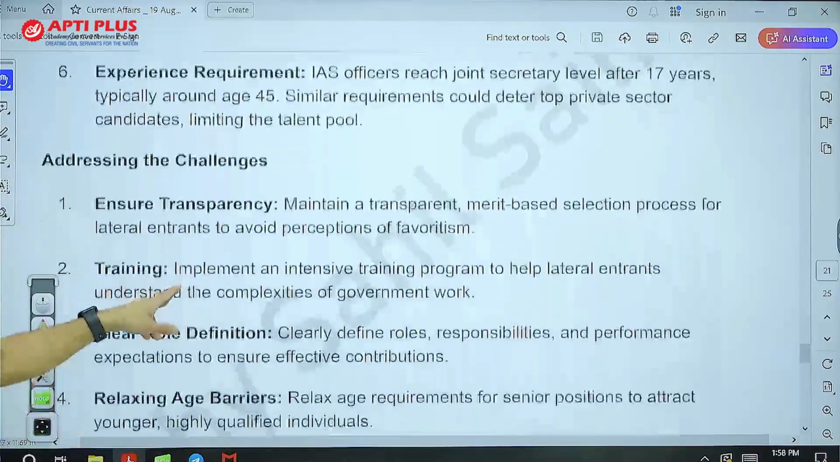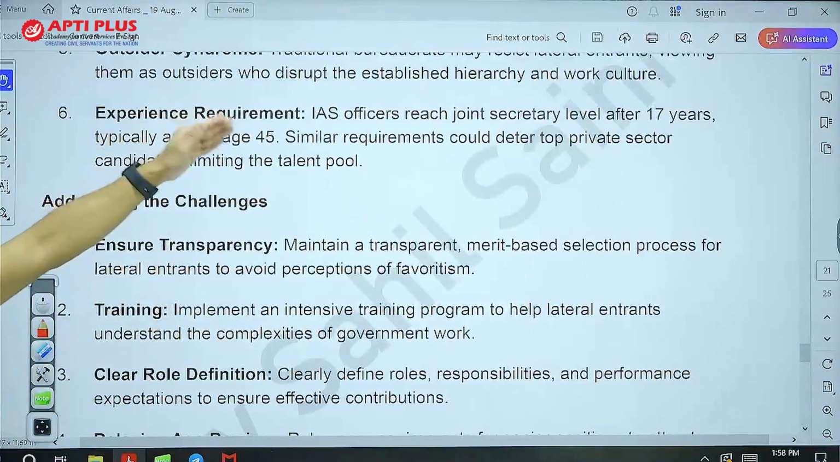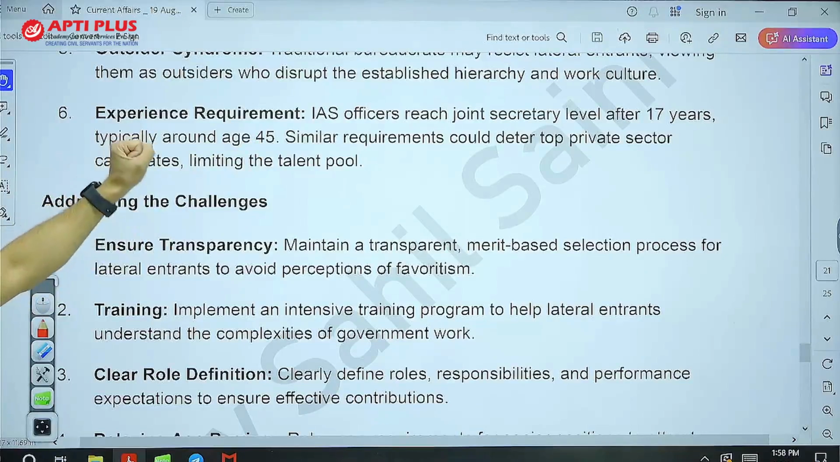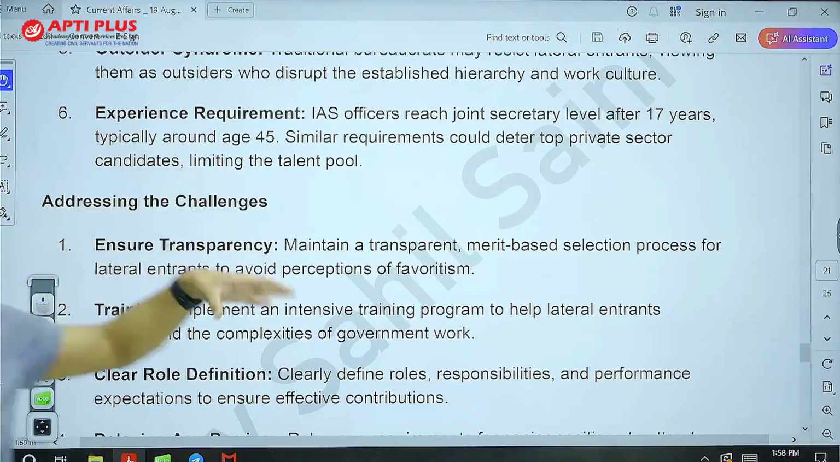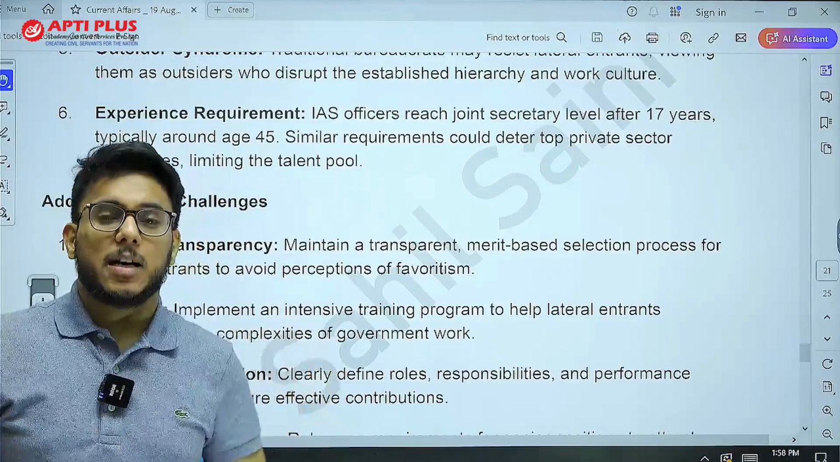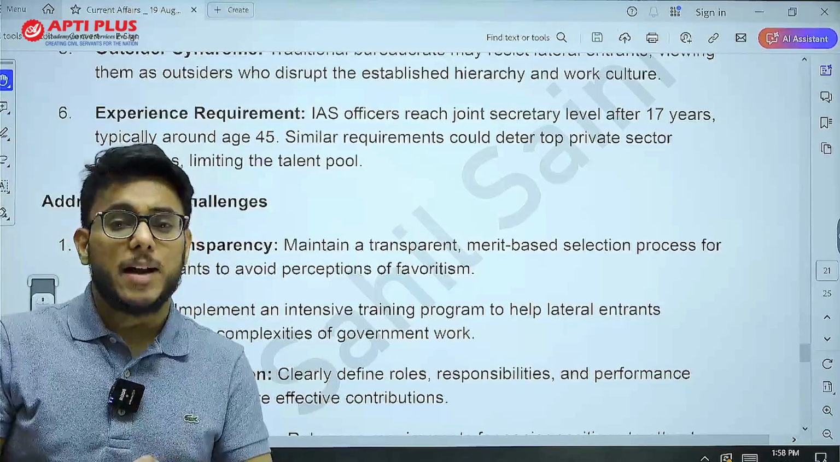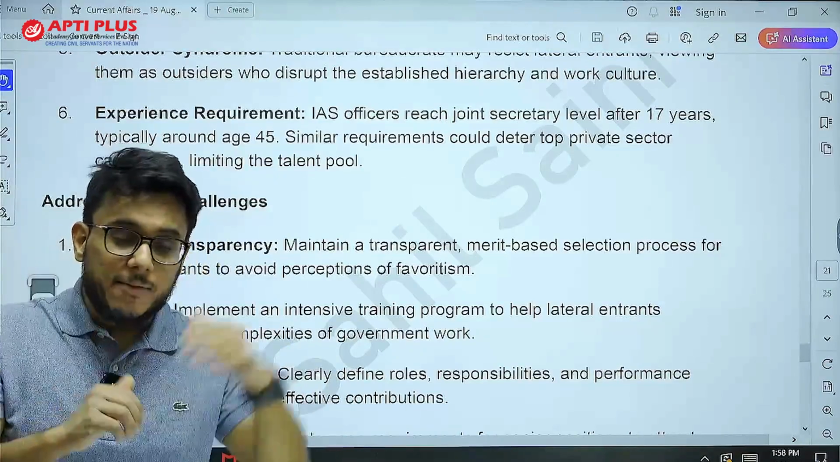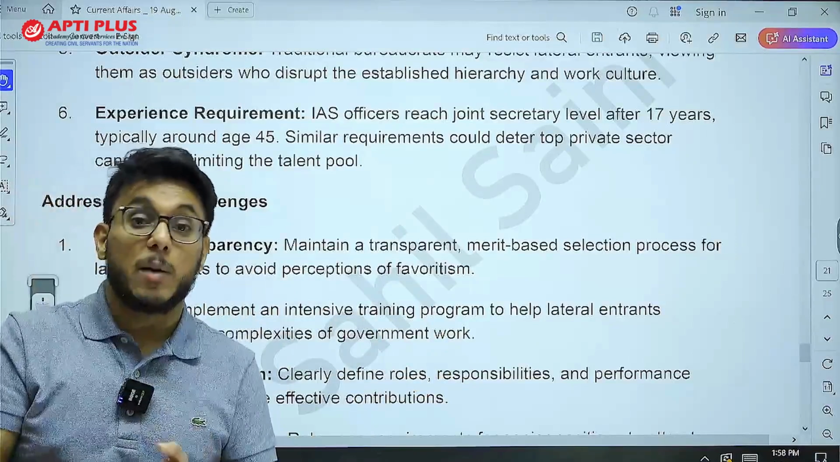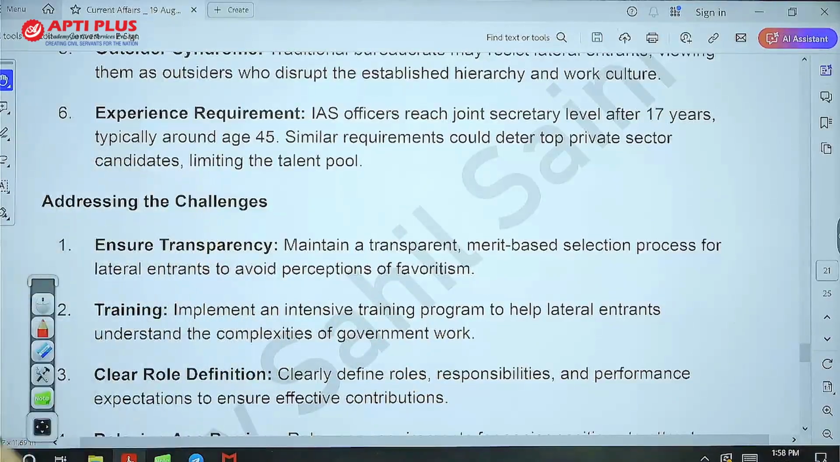Now, IAS officers reach joint secretary level position after 17 years, around the age of 45. Similar requirements could deter top private sector candidates. At 45 years of age, a person in the private sector might be settled and at a very high position. Why would he go into government where the salaries are not that much compared to the private sector, where perks are not that much?